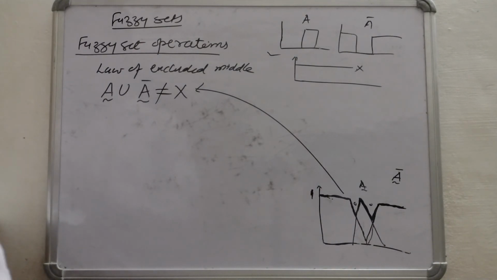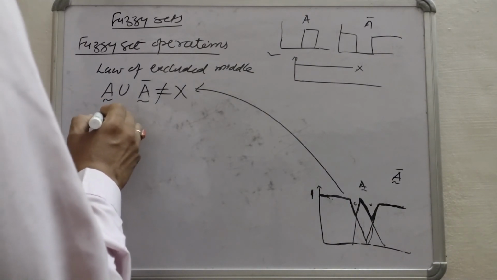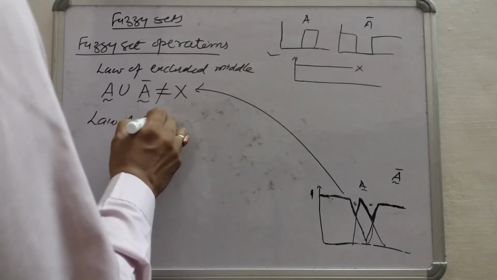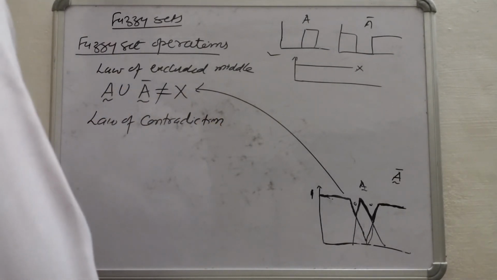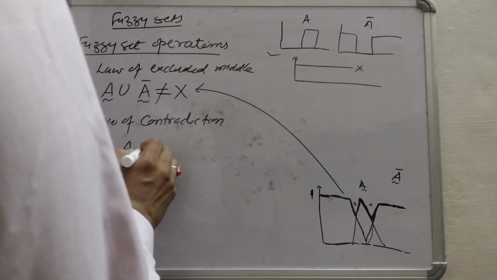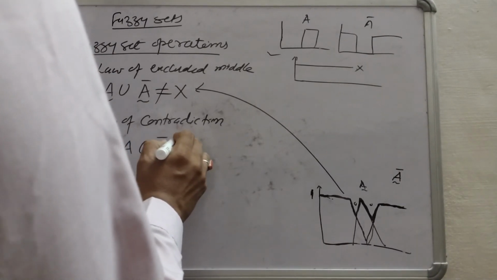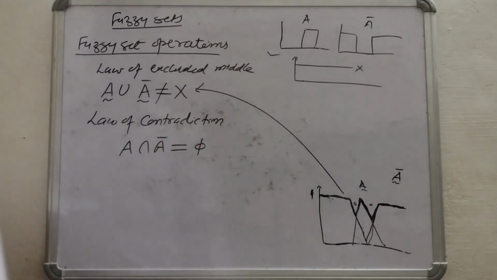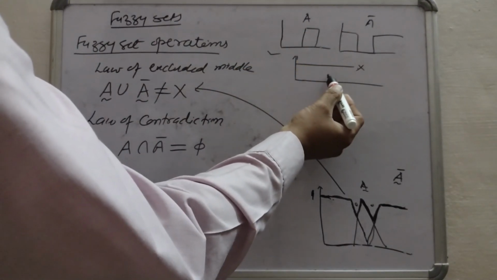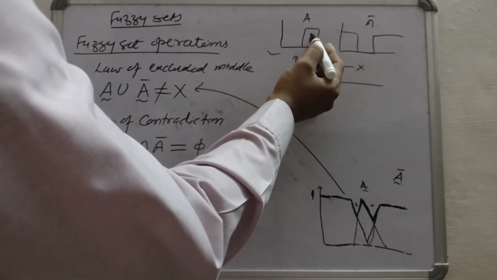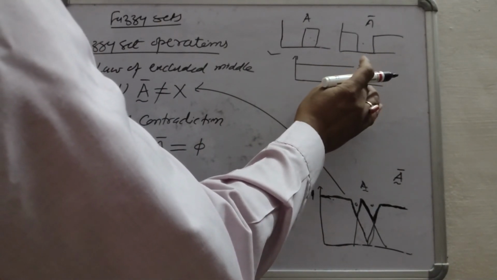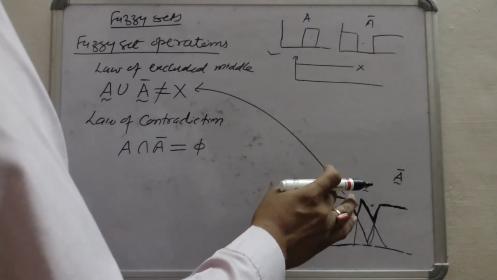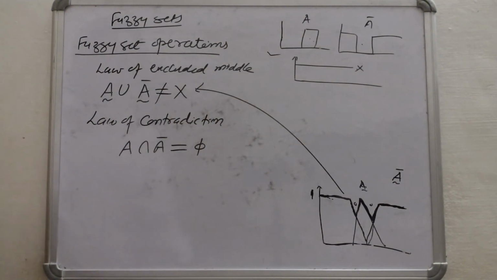Second is the law of contradiction: A intersection A bar equals phi. In the classical set, if we see what is common between these two sets, nothing is common. So instead of the whole set, in that case we will get the null set, phi.